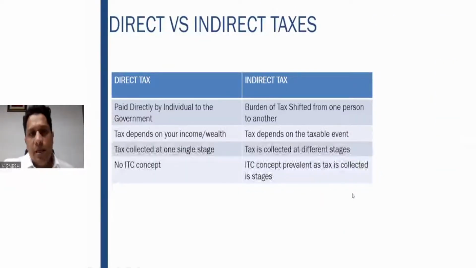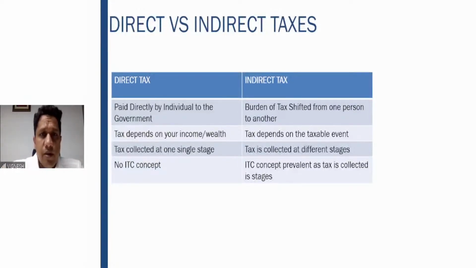Basically, before we get into what GST is, let us understand the differences between direct tax and indirect tax, so that we can follow whether GST is an indirect tax or a direct tax. A direct tax is paid directly by the individual to the government.